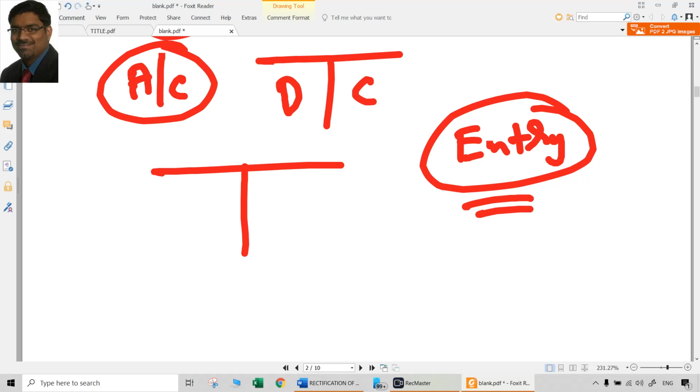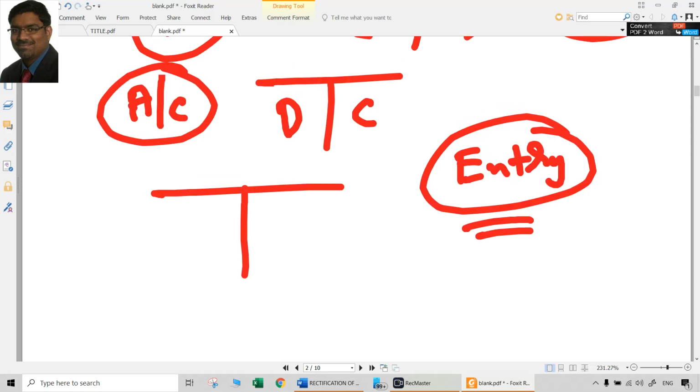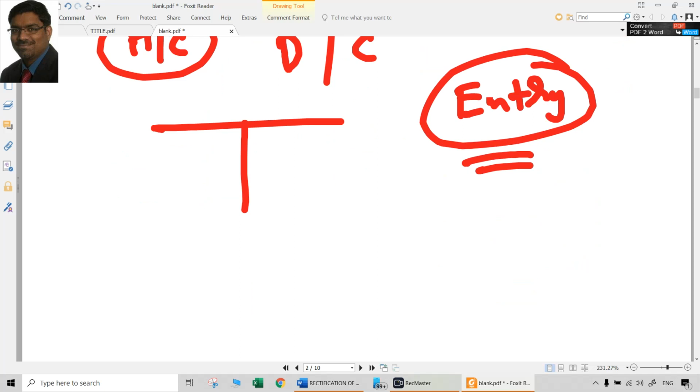But if it is an error of omission, now you pass the correct entry, no rectification entry. That is the only correct entry which was not passed at all earlier. So there was no wrong effect earlier, zero effect was there. Now we are giving effect to that. So you just pass a correct entry. That is how you have to treat errors of omission.